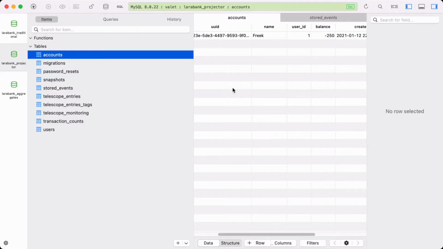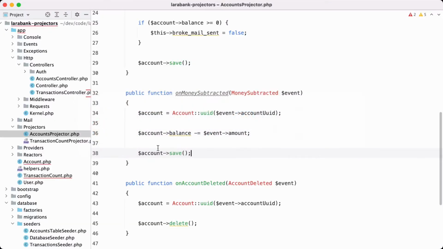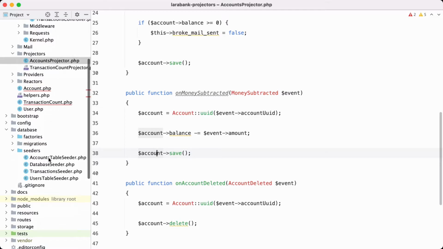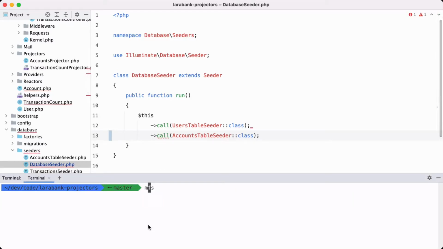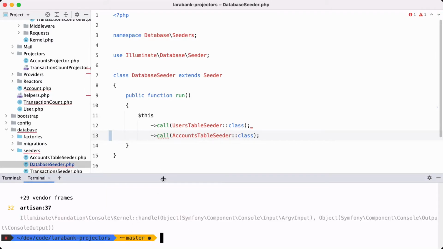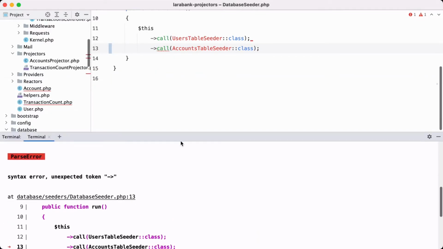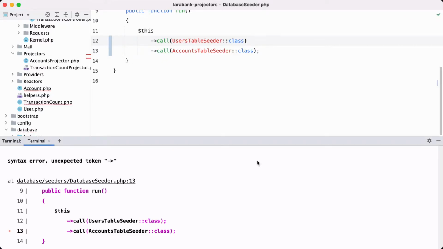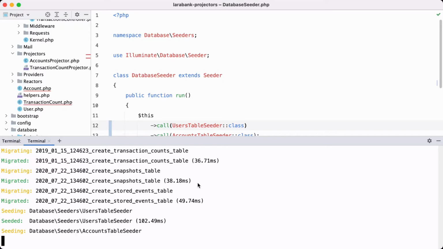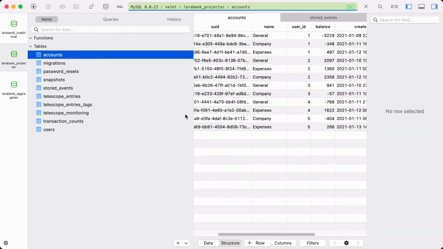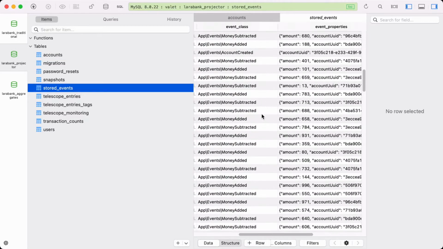So let's drive home the point that this is calculated data. I'm going to go to my database seeder, and I'm going to seed some more data. So I'm going to migrate the entire database. Oh, what do we have here? Unexpected token. PHP, how does it even work? Let's do that again, like that. And now we should have a lot of accounts and a lot of transactions here.